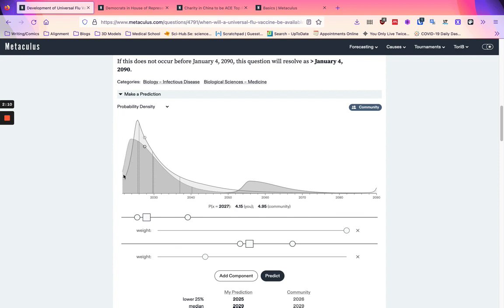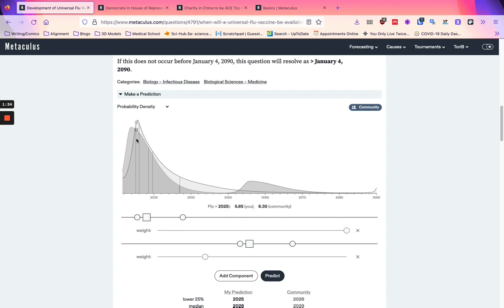The scoring system on Metaculus is net positive, so it encourages you to make predictions. If you were to just randomly predict on a lot of questions, you would make a slight positive number of points. But it's also very deep, so if you very narrowly predict, say, that it would be here, and then it does come out at about 2024, then we'll get an awful lot more points than if we very broadly predicted that we were very unsure, and then it's still 2024, where we'd make a lot fewer points from that.